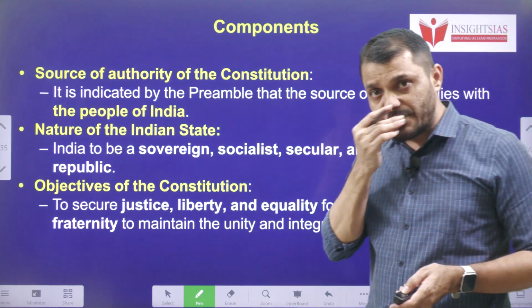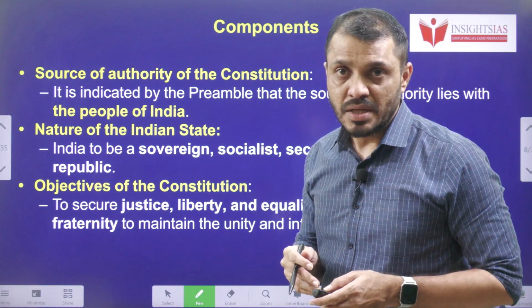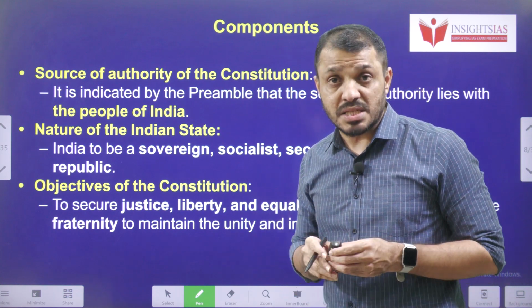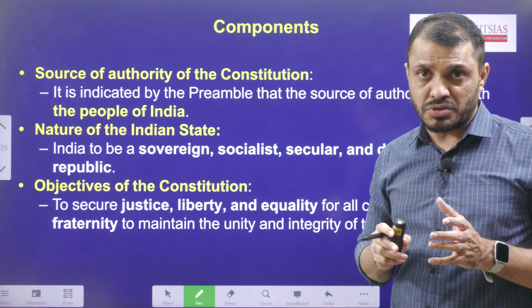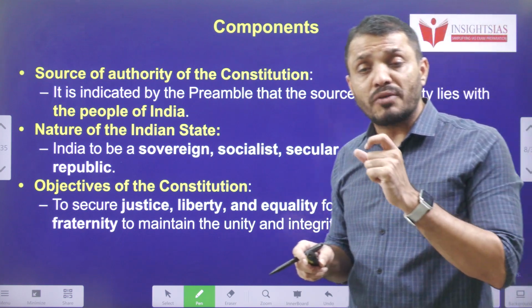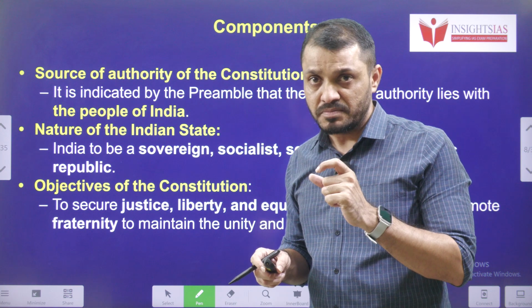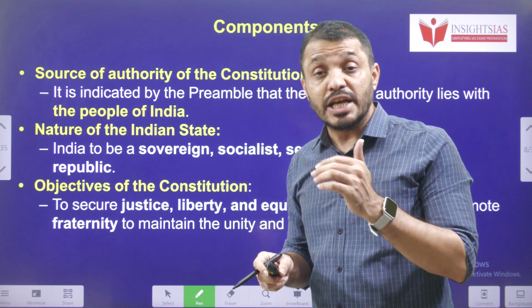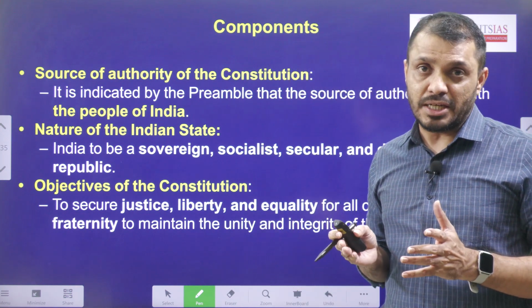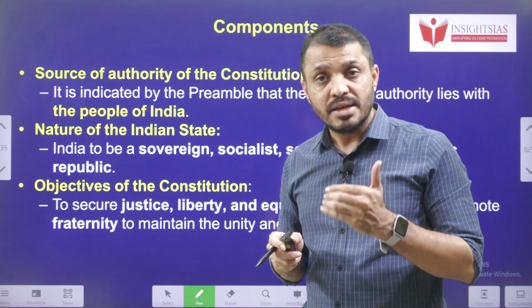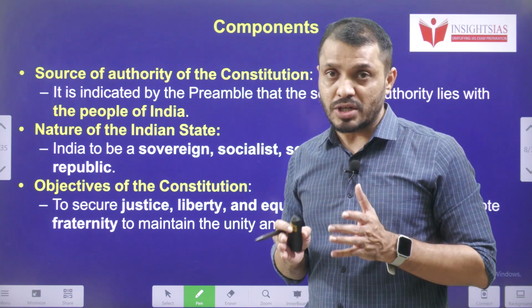Next, what kind of information is our preamble giving? The preamble gives information such as who is the authority of the Constitution. Obviously, you know that the people of India are the authority of the Constitution. The second information it gives is the nature of India. What is the nature of India? The nature of India is sovereign, socialist, secular and democratic.